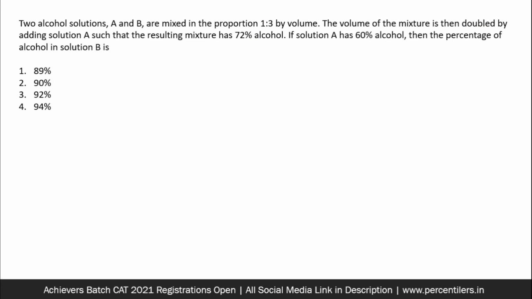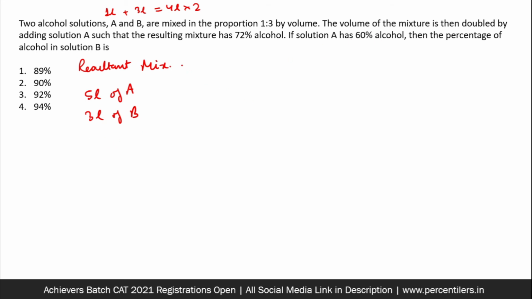A question of mixtures. The smart thing that you could do in this question, first, is to observe that you only have to find the concentration, you don't have to find the volumes actually. So you can actually deal with the ratio itself. So let us say initially A and B were 1 liter and 3 liters, that make a total of 4 liters. Then this 4 liters was doubled by adding solution A. So on the whole, the resultant mixture had 5 liters of A, 3 liters of B, and A has 60% alcohol.